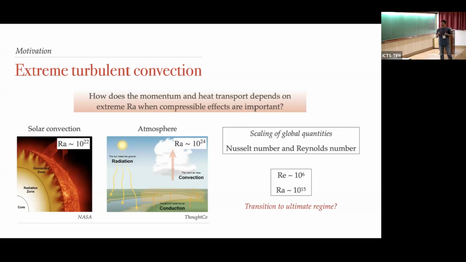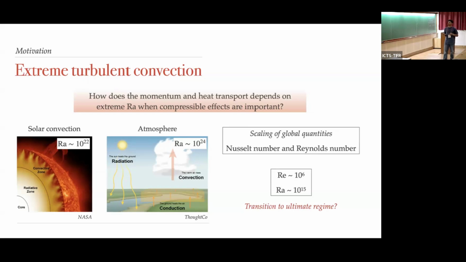And these kinds of large systems show these extreme Rayleigh numbers. For example, solar convection has a Rayleigh number of the order of 10^22, and in the troposphere of the atmosphere, the Rayleigh number can go as extreme as 10^24. My main focus is to see the scaling of these global quantities: the Nusselt number, which is the total flux divided by the conduction flux, and it is greater than 1 when there is convection. And also the Reynolds number, how does it vary with Rayleigh number?